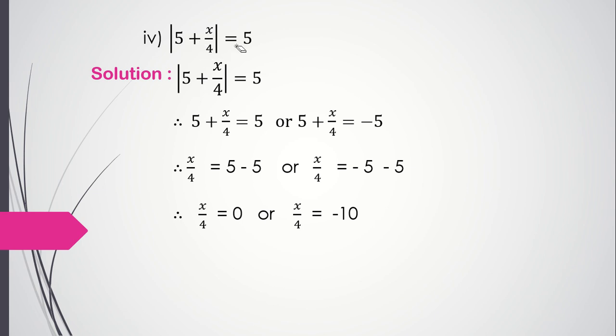5 plus x upon 4 is equal to 5. So when we get rid of the mod sign, what do we do? Therefore 5 plus x upon 4 is equal to 5, or 5 plus x upon 4 is equal to -5. Okay. Now what happens? This 5 goes that side, that will become 5 minus 5, or here also -5 minus 5. 5 minus 5 is 0, or -5 minus 5 is -10. Now 4 will go that side, it will become